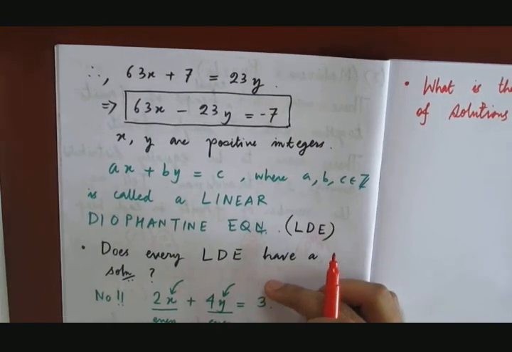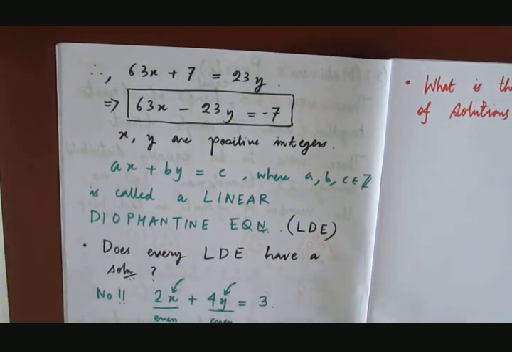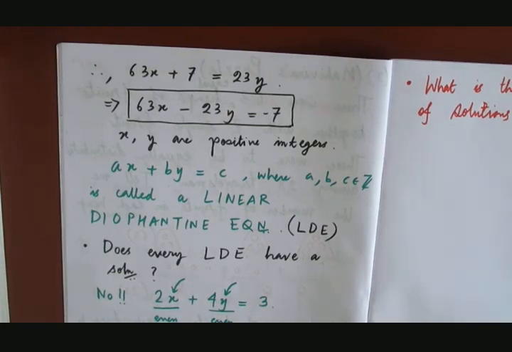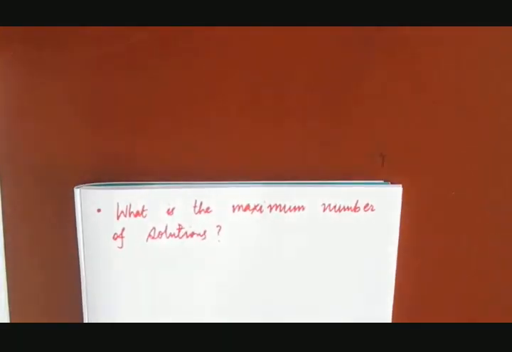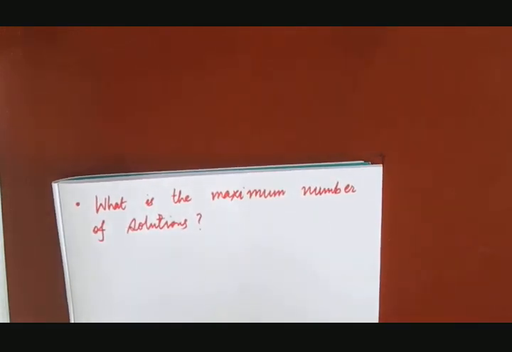One, it may or may not have a solution. Then the second question is, under what condition or conditions will an LD have a solution? And the third question, what is the maximum number of solutions an LD will have? Got my point? So these were all the questions to deal with. I will not be answering these questions right now.